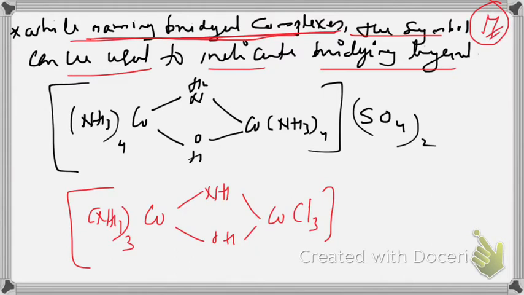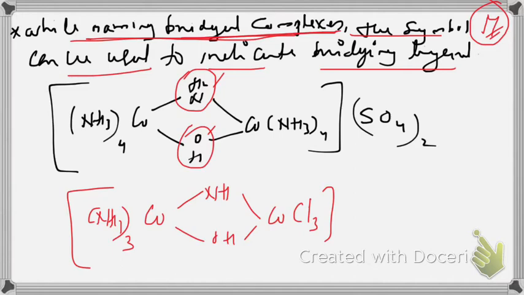For example, here you have two bridges. One is NH2, another is OH. What is the name of NH2? Here it is NH2, but actually it is NH2 minus. NH2 minus is called amido. OH is called hydroxido. It was hydroxide, but we replace E by O and the name changes to hydroxido. These are two bridging ligands.